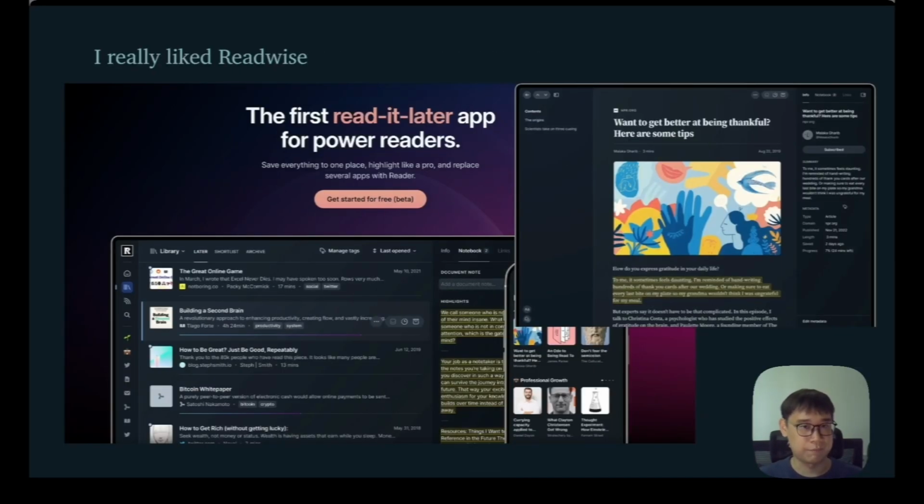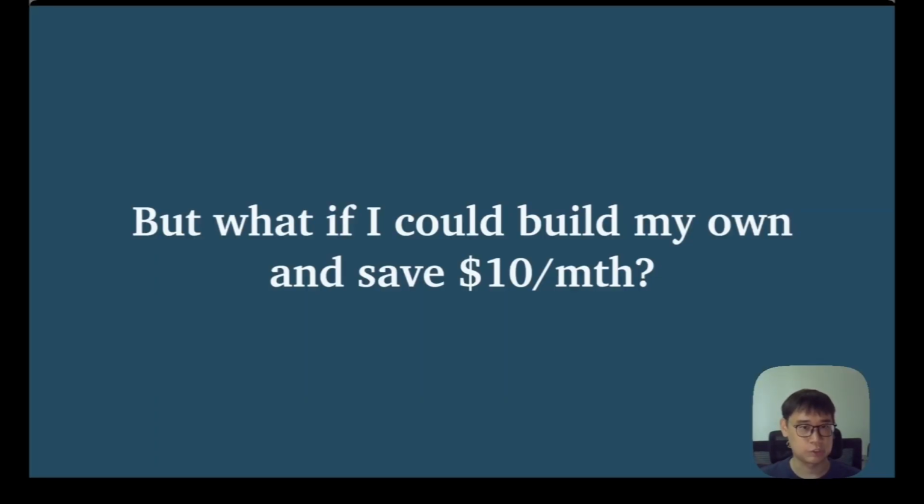One of the platforms that I first used for this was Readwise, and I really enjoyed the UI. It was so easy to add in all of the articles and all of the tweets that I have inside of this database, but the only problem was that I had to pay $10 a month as a subscription. So I thought to myself, what if I could build my own version of Readwise that is cheaper or even completely free?